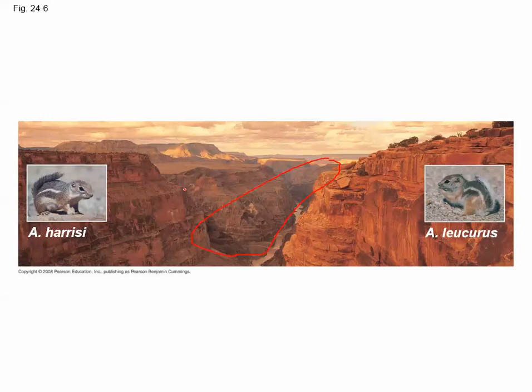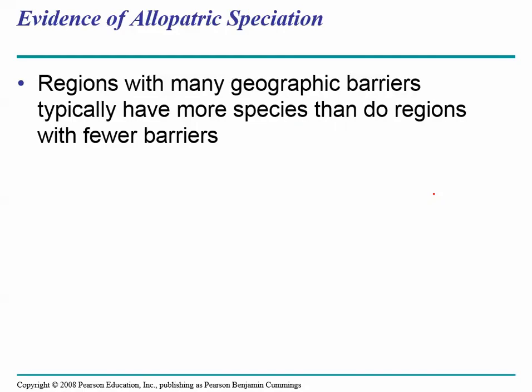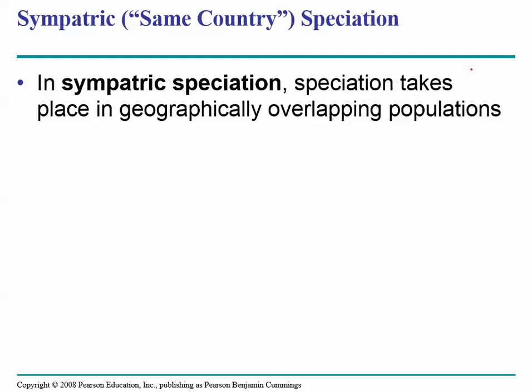It allows the two populations to start evolving differently. Evidence of this is that regions that have many geological barriers separating populations have many more species. Once again, in sympatric speciation, the organisms still share the same area, but they're still able to diverge.